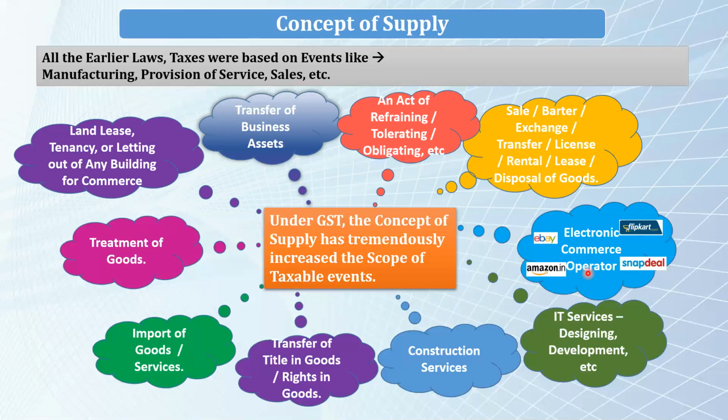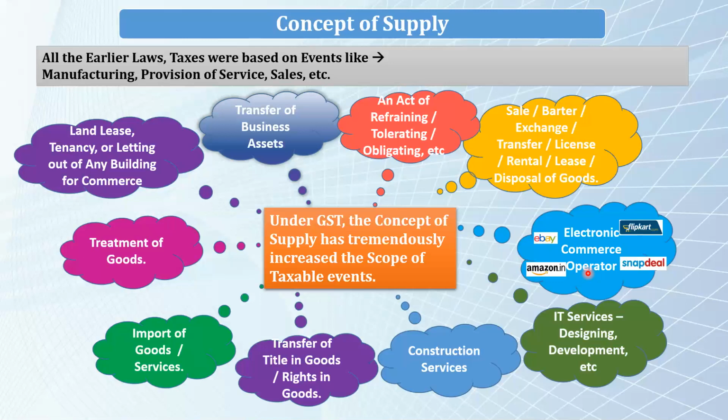And the electronic commerce operator would transfer or intimate the order to their registered suppliers. So here the supply is made by the registered supplier, and it is purchased by the consumer. Electronic commerce operators are just providing the service of meeting the supplier and the consumer.